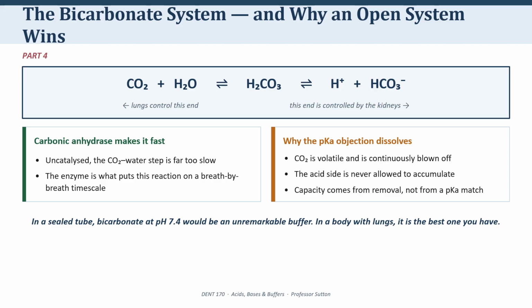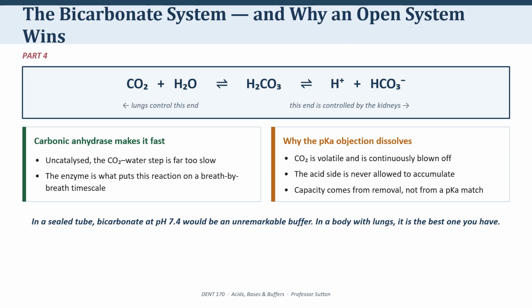Now the resolution of the puzzle from before. Bicarbonate's pKa is 6.1. Blood is 7.4. By the rule we learned, that should make it a mediocre buffer. And in a sealed tube, it would be. But your body is not a sealed tube.